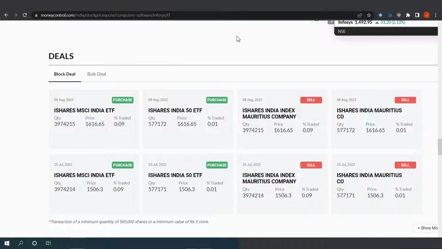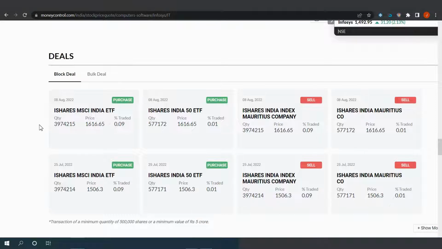So this is an important section of moneycontrol.com which I want to show you. This is under the section of deals, and here you can see block deals and bulk deals, right? Here it's written, you can see a transaction of a minimum quantity of either 5 lakh shares, or the value of the shares traded is more than 5 crore. So if someone has traded more than 5 lakh shares, or a value of more than rupees 5 crore, then the disclosure you can see over here, right?